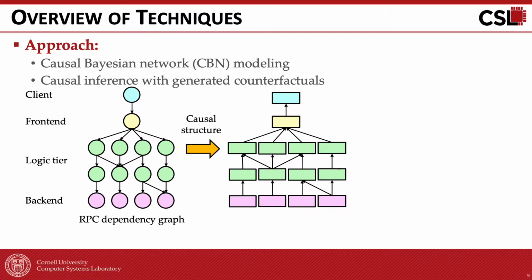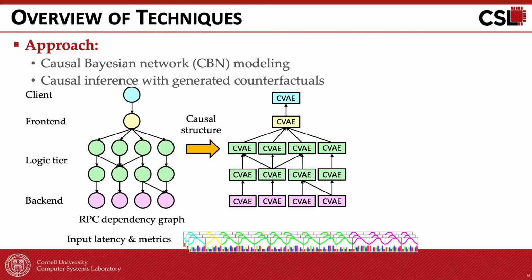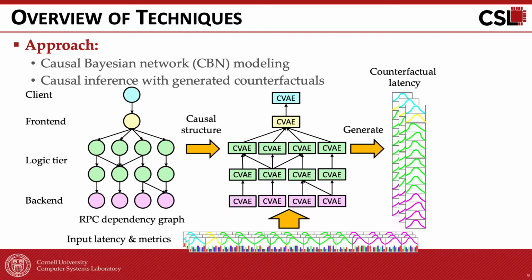We then use counterfactuals, which examine the performance under different hypothetical scenarios, to find the root cause of QoS violations. Those are generated using a graphical variational autoencoder, or GVAE, which consists of several variational autoencoders according to the structure of the CBN. The GVAE takes the measured latency and usage metrics as inputs and generates the counterfactual latencies, assuming a subset of inputs had been acted upon, changing its original value. Finally, the microservices and resources that hypothetically resolve the performance issues if they had been acted upon are identified as root cause.